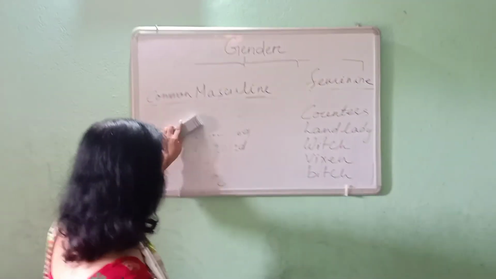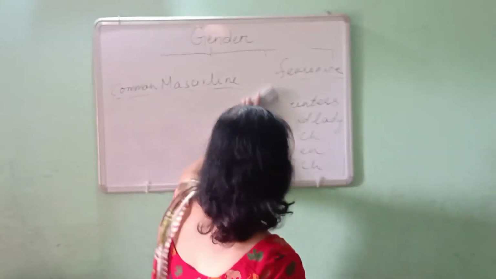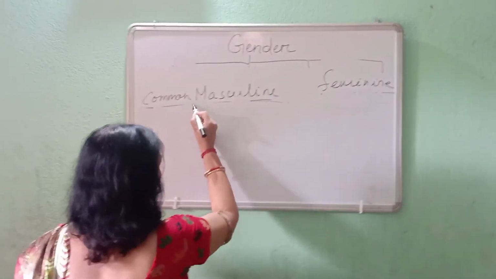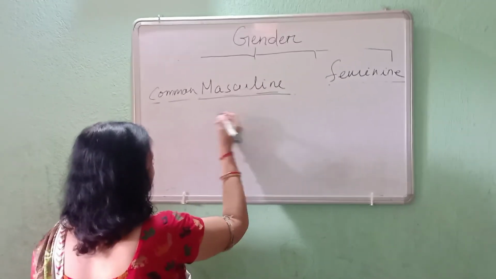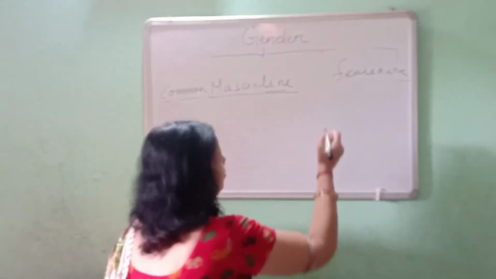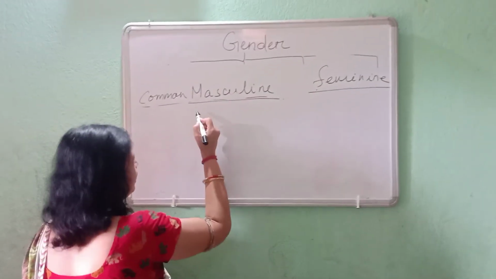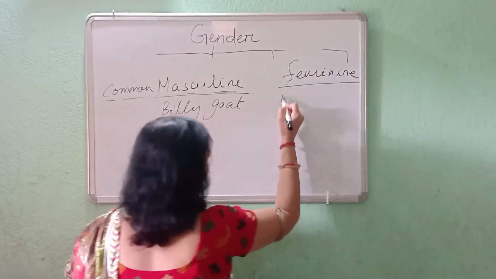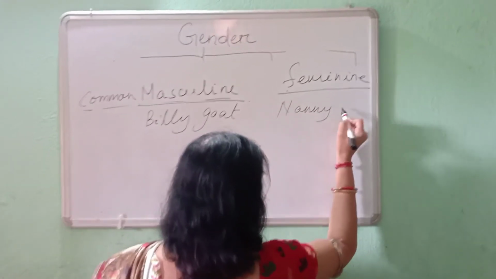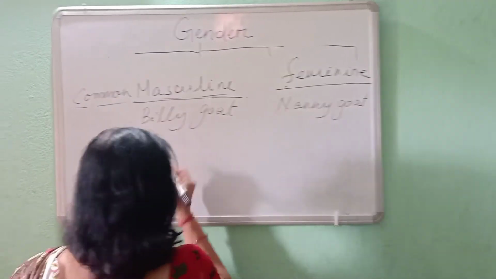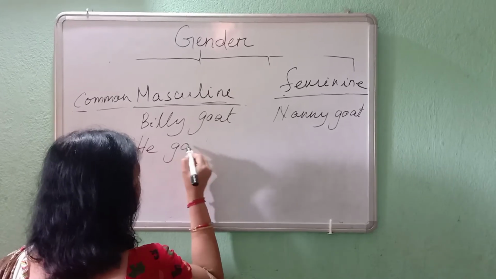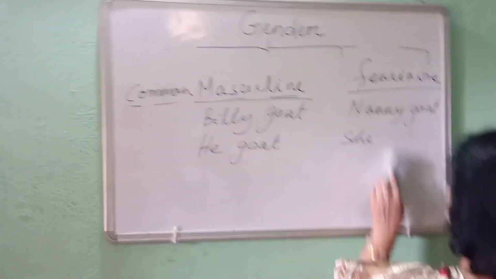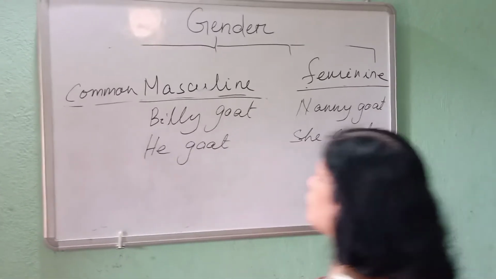Then let me write once again. Suppose I have to write male and female in so many languages: billy goat, nanny goat. He goat, she goat.